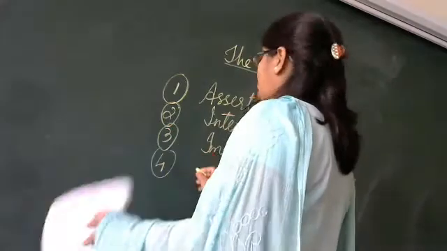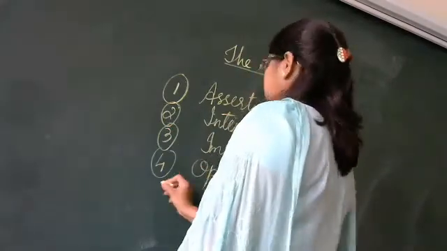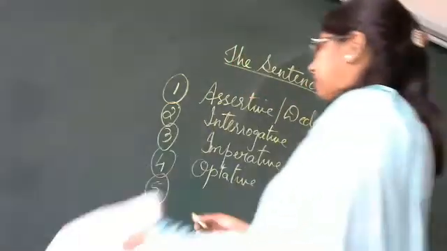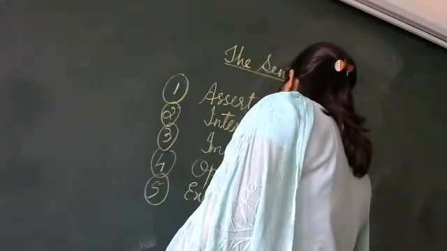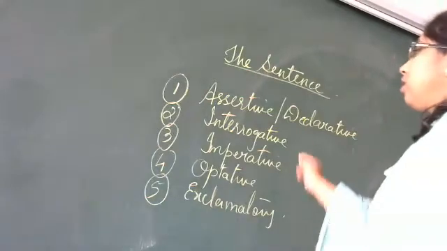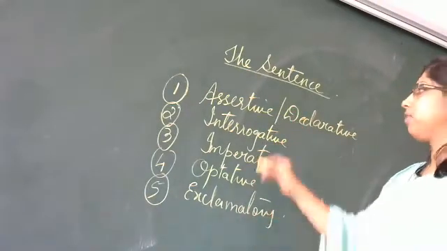The fourth one was optative. And fifth, exclamatory. So, these are the 5 kinds of sentences.